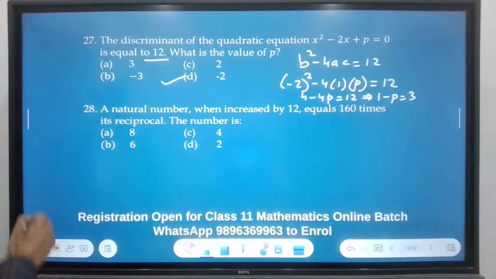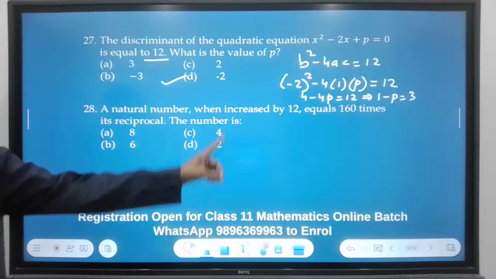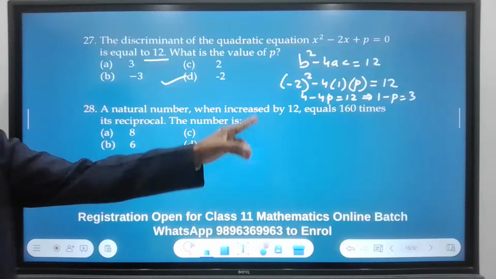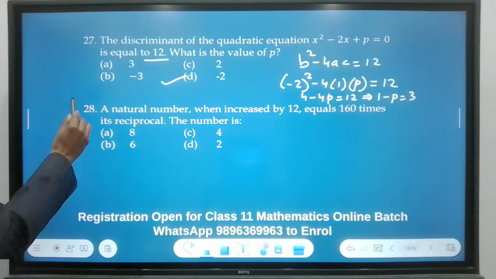Okay, next question 28. A natural number, when increased by 12, equals 160 times its reciprocal. Then the number is, come on, you do it now.